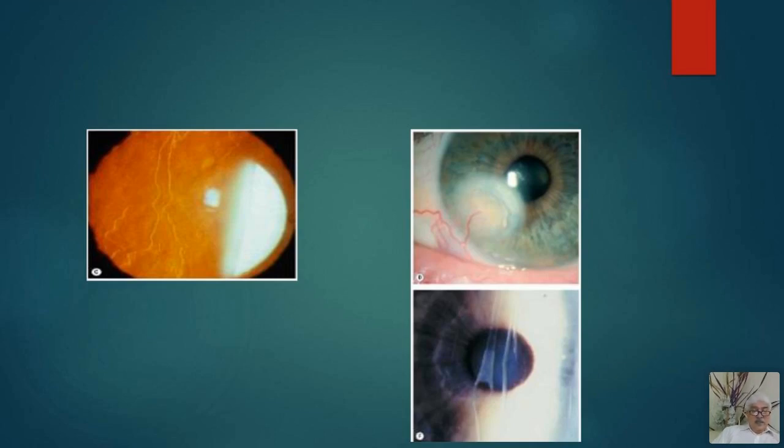Here you can see another type of opacification, and this is breaks in the Descemet membrane. This is breaks in the Descemet membrane, and what is this reddish picture that shows you?